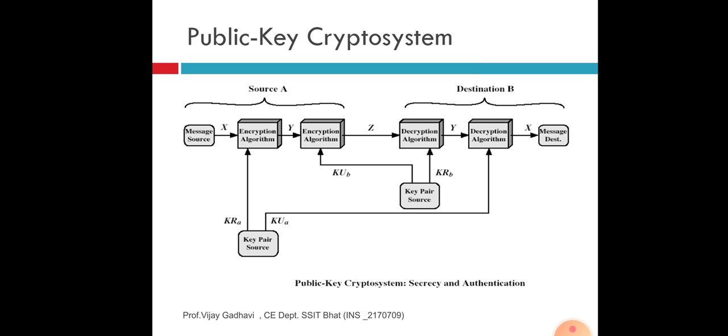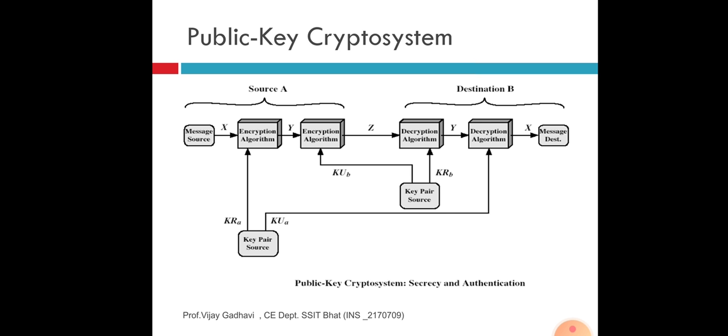The number of bits available here is for key generation or key management. Then we apply the encryption algorithm and get output in the form of Z. After that, after encryption, we apply the decryption algorithm. We get the output and then the message is sent to the destination.